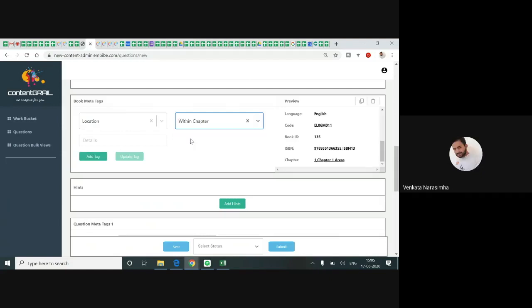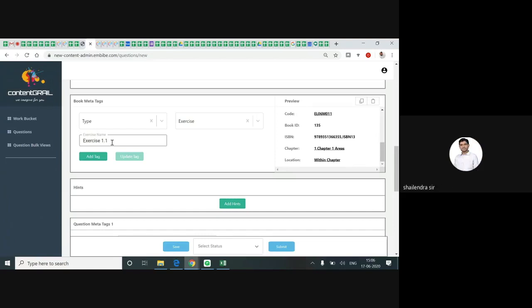So I'm clicking on within the chapter and clicking on add tag. You can see here the location is within the chapter. Now type what type of question it is. Obviously exercise, so I'm clicking on exercise. And the exercise name you need to put. How it is mentioned in the book, similar way you need to put, exercise 1.1.